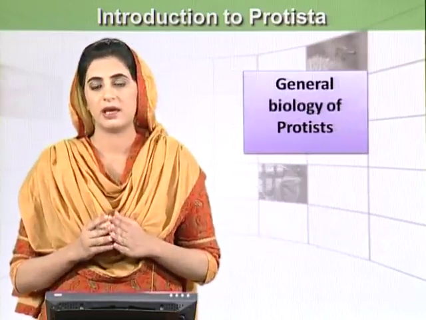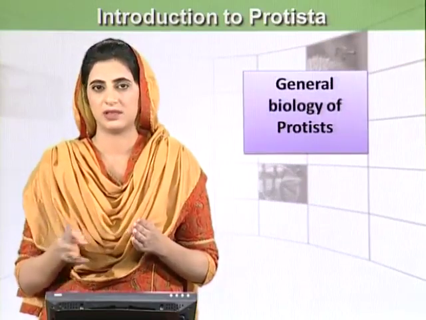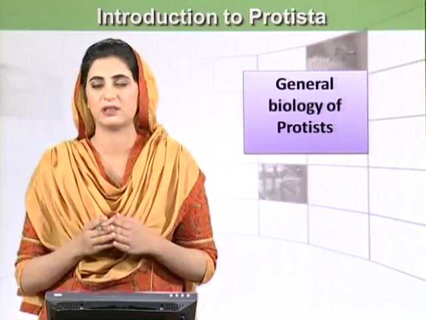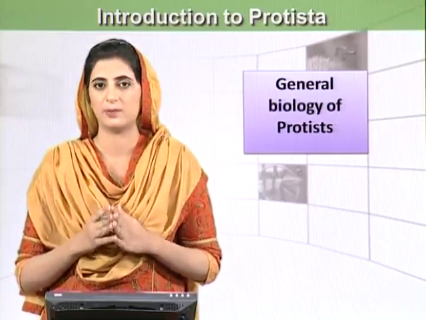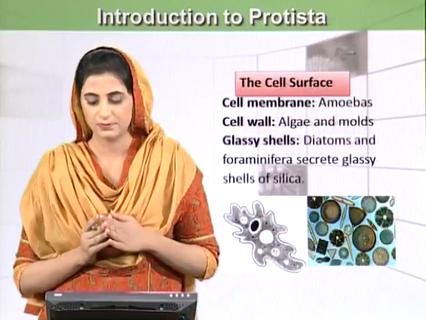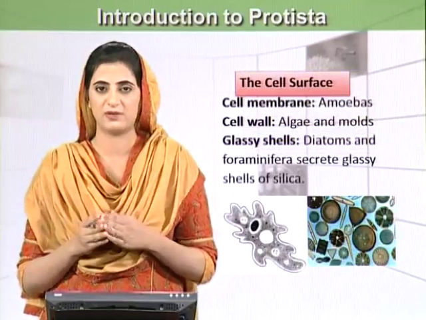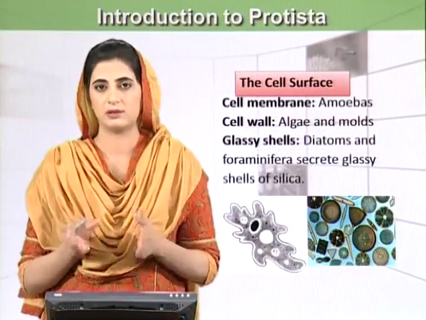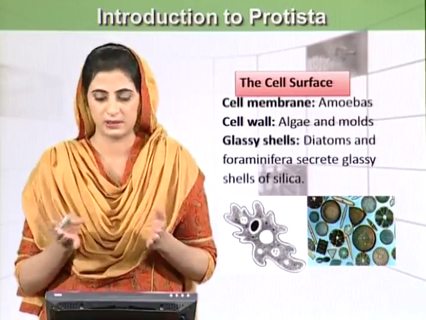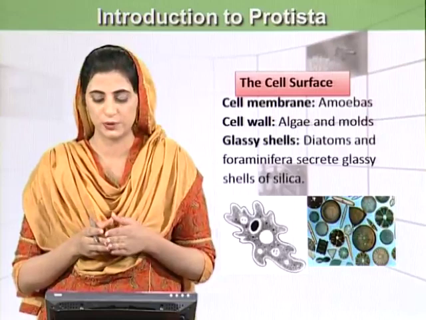So we know that they have a variety of life cycles and cell organization patterns, and they have different cell surfaces or locomotory organs. We will see one by one the biology or the general organization of the Kingdom Protista. Looking at the cell surface, many protists like amoebas have a cell membrane surrounding the whole cell, and they don't have any external covering, while algae and molds are surrounded by cell walls too.